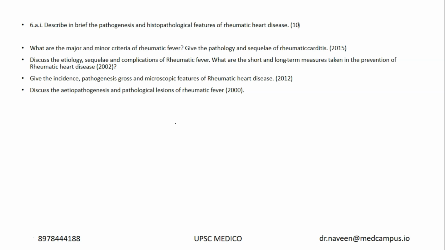So you have to draw the images, and very importantly, from a pathology point of view, what I want to tell you is, your paper is incomplete if you do not have HPE or histopathological examination images. If you do not carry hematoxylin and eosin pencils, you can at least use pink and blue sketches to draw the images, and HPE images are a must if there is a question on histopathology.